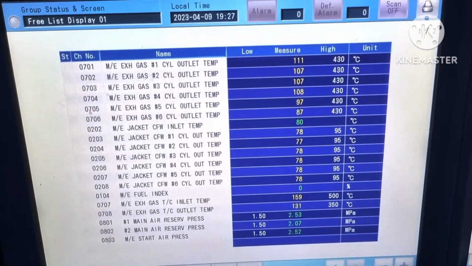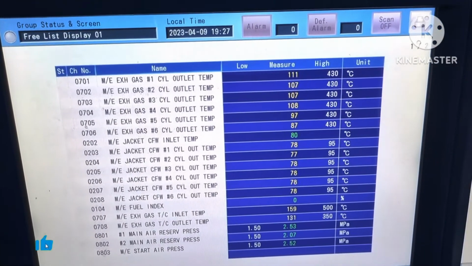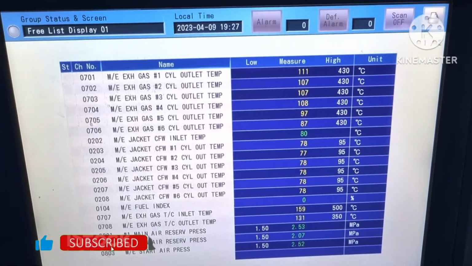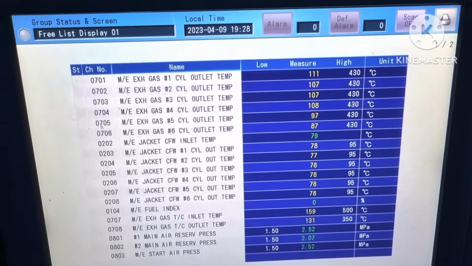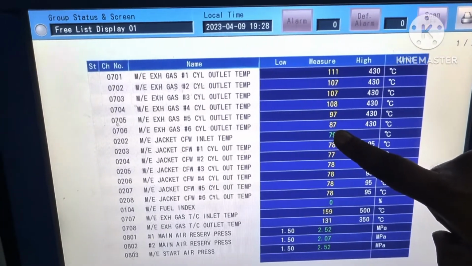First check the engine preheating condition. Ensure the jacket pump is running with the required pressure. Here on the alarm monitoring monitor, we can check the jacket temperature.